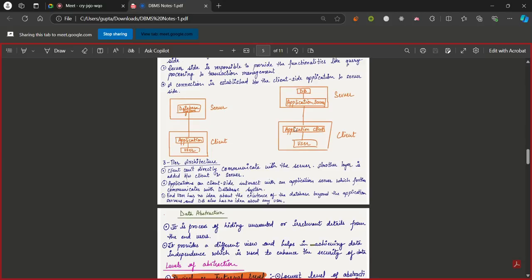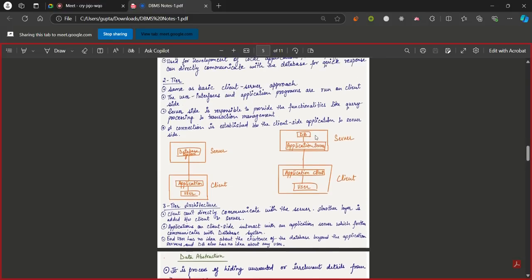Now, in the case of three-tier architecture, I am the user, I connect to the client application, what I see is the front end of the website. The client application will connect to the backend server. Once it connects to the backend server, the backend server will connect to a new application, that is an application server. So the client, then the main backend server, then the backend server will connect to the application server, which is connected to the database. The application server is now connected to the database.